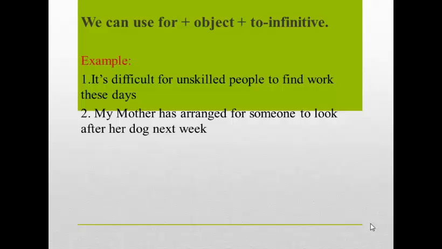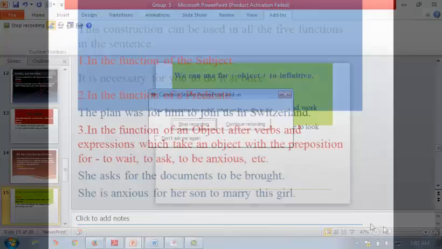Example number one: It is difficult for unskilled people to work the day. In this sentence, we find for plus unskilled people as an object plus to work as the to infinitive. Example number two: My mother has arranged for someone to look after her dog next week. In the sentence, we find for plus someone as an object plus to look after as the to infinitive.